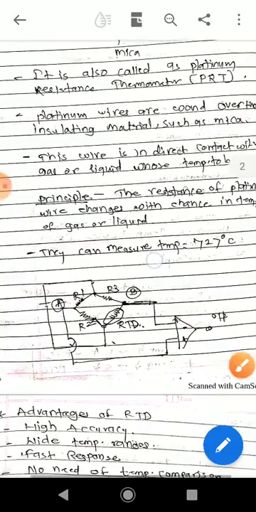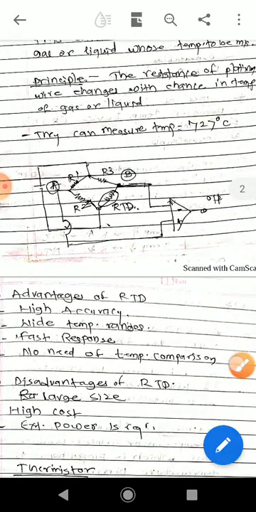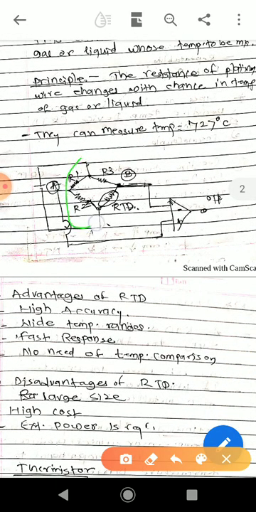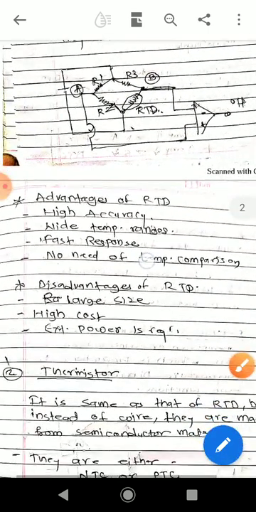Here we are going to consider the equivalent circuit for the RTD. This is a Wheatstone bridge. Resistance 1, resistance 2 and resistance 3 are the external resistances, and the RTD is directly connected across this bridge. Depending upon different temperature levels, this bridge gets balanced and unbalanced, and due to that, point B and point A determine the temperature change, which is then applied to the op amp so that measurement can be done.